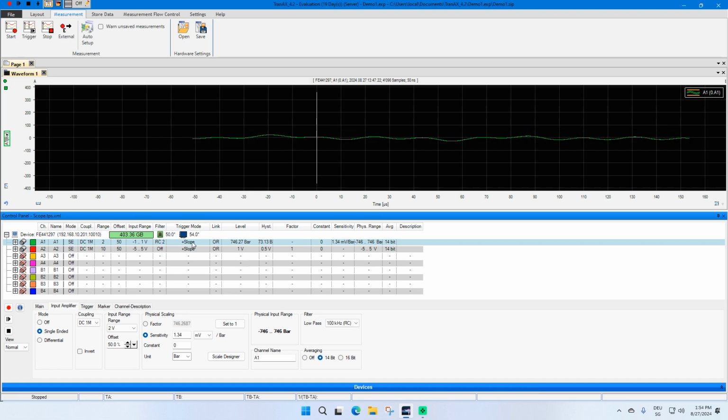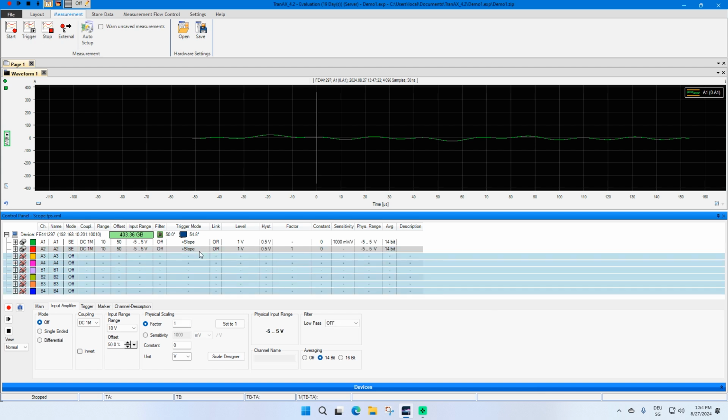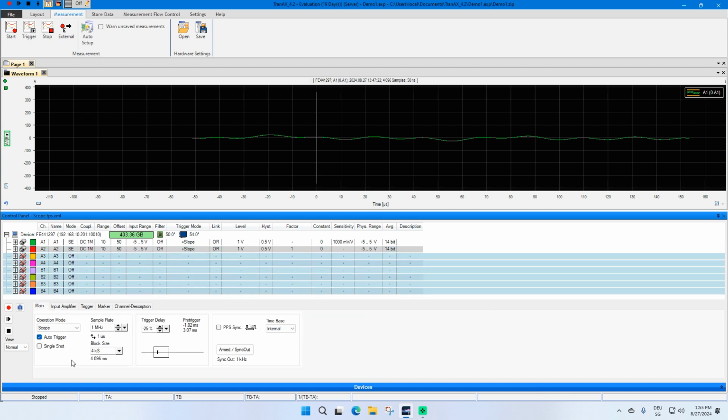If you want to copy the settings from one channel to another channel, just type on your keyboard Ctrl+C and select the second channel and type Ctrl+V. It is also possible to select several channels on the same time and change the settings in the tab below.